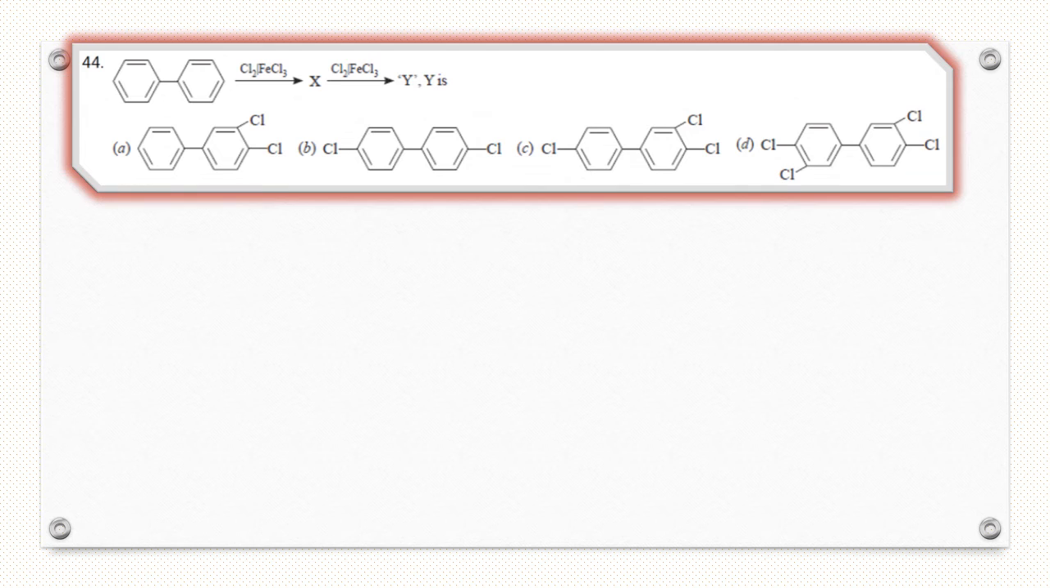Question number 44. Biphenyl reacts with chlorine in presence of Lewis acid. So it forms chlorine at a para position here or here. Again reacting with chlorine, it also forms chlorine at a para position. So B answer is correct because this product is stable due to less steric hindrance.